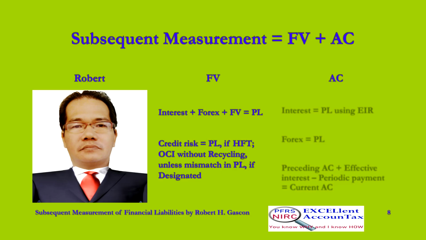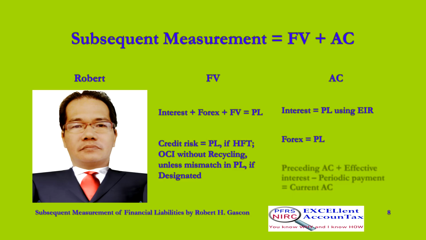If neither held for trading, nor initially designated as measured at fair value through profit or loss, financial liabilities are subsequently measured at amortized cost on the statement of financial position, such that interest expense is measured using the effective interest rate and is recognized in profit or loss.